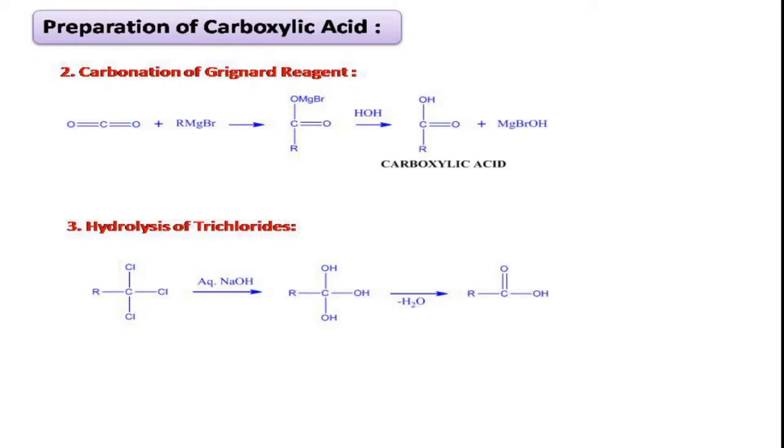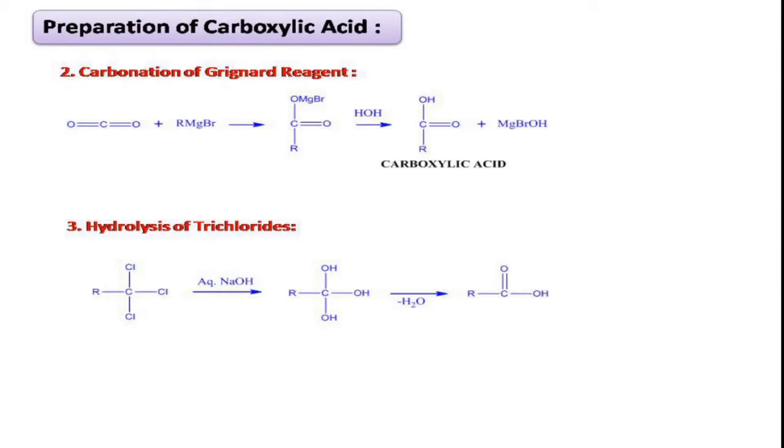Here, our Grignard reagent will serve as a nucleophile and undergo addition at the carbon dioxide double bond. Thereby we get the first addition product in which the alkyl group is attached to the carbon atom and the magnesium bromide is attached to the oxygen atom. These are attached to the C double bond O group.